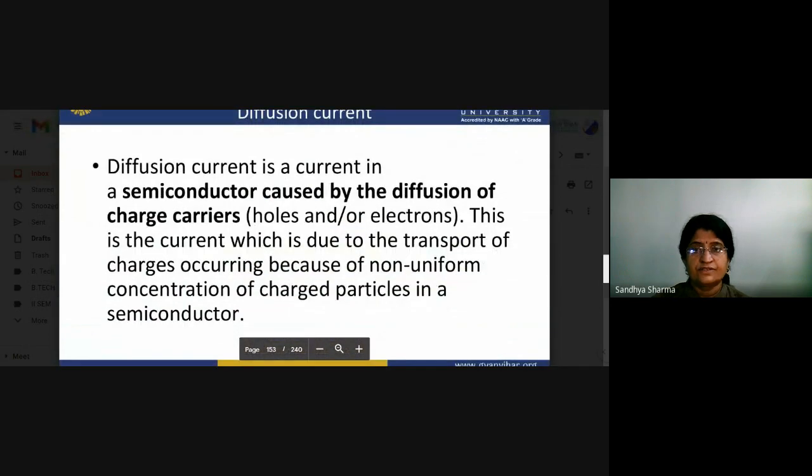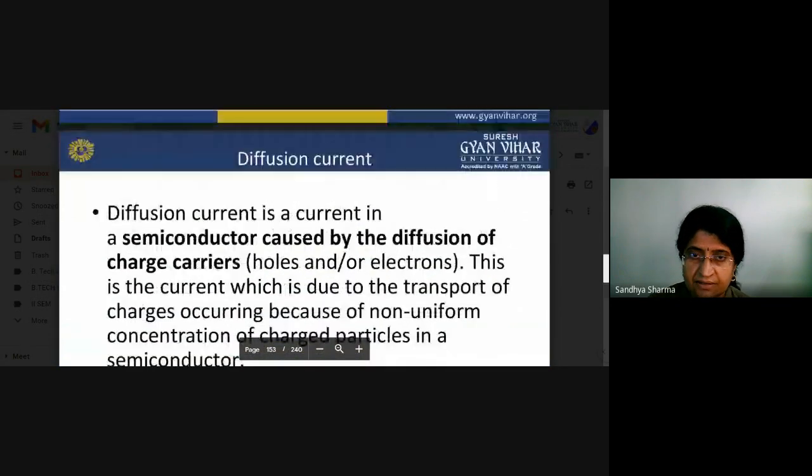Now we will switch to the diffusion current. Before starting the diffusion current, we will see that in our semiconductor materials, generally, if there is not a uniform doping, then the diffusion current will be generated. So we can say that diffusion current is a current in a semiconductor caused by the diffusion of charge carriers, holes and electrons. This is the current which is due to the transport of charges occurring because of non-uniform concentration of charge particles in a semiconductor.